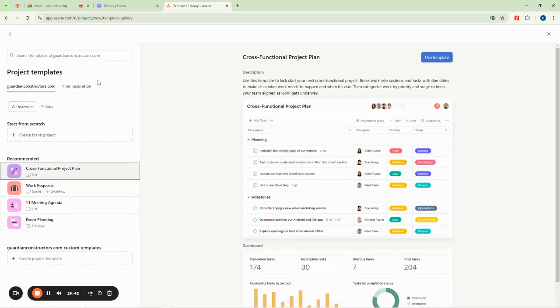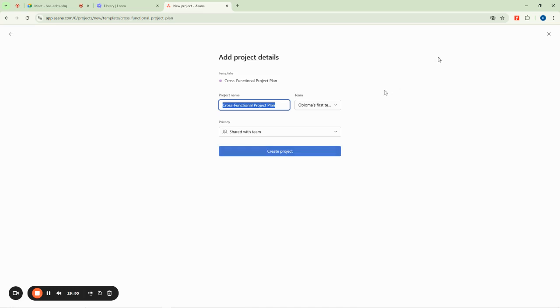Okay. So we're going to use this recommended cross-functional project plan, and we're going to do what? Click on use template, right? So when we click on that, we can now name it. So we want to name it what? Let us assume that we are going to do baking. Okay. So we'll do baking. So we can call it what?